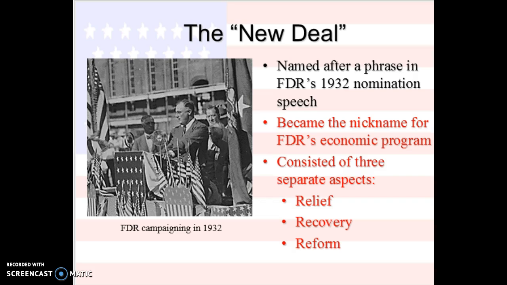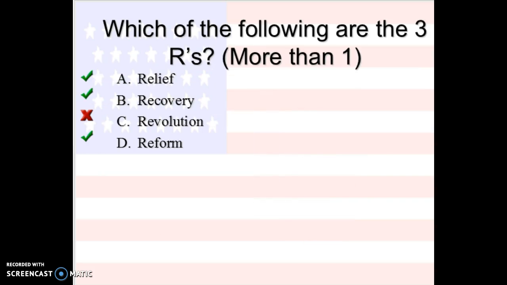So they have to relieve people of the problems that they're having. They need to recover the nation, and they need to reform so this doesn't happen again. So when I ask you what the 3 R's are, you need to make sure that you know what those are, because each of the programs we're going to go over have to do with the 3 R's. Okay? Sorry, it's lunch bell again. Awesome. Okay. So, what are the 3 R's? Make sure you know them.